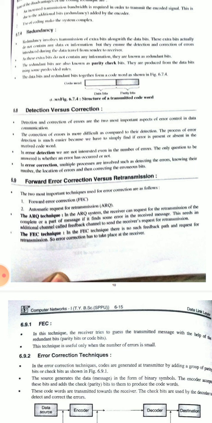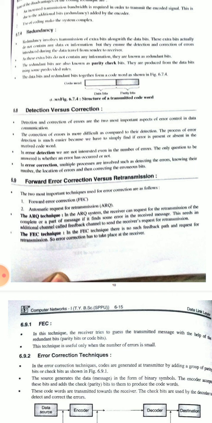This data travels from sender to receiver. As these extra bits do not contain any information, they are known as redundant bits. They do not contain any information, that's why they are called redundant bits. The redundant bits are also known as parity check bits.